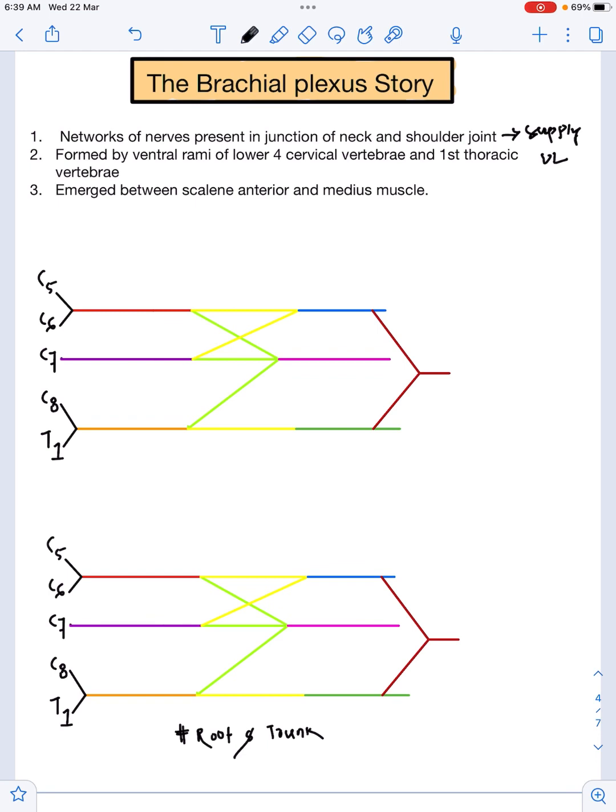First we have a root, then we have a trunk, then we have a division, then we have cords.